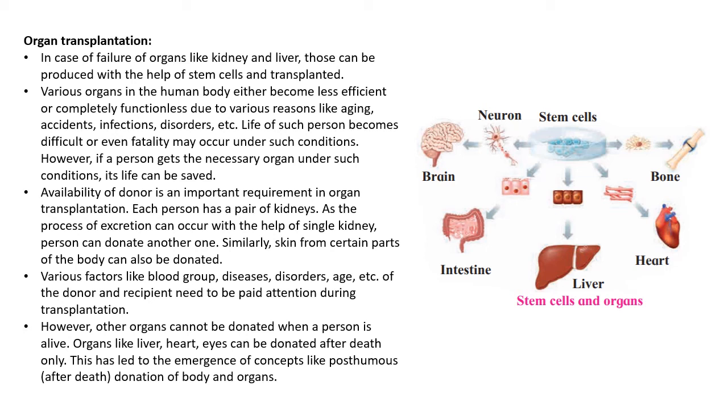Availability of a donor is an important requirement in organ transplantation. Each person has a pair of kidneys. As the process of excretion can occur with the help of a single kidney, a person can donate the other one. Similarly, skin from certain parts of the body can also be donated.